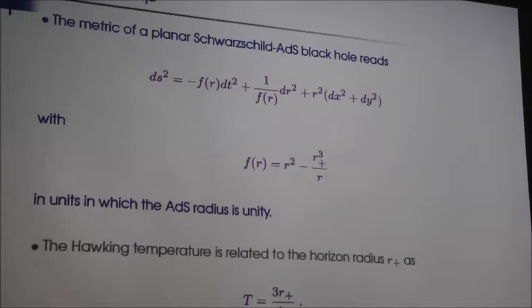So now I come to the basic setup of doing this whole thing. The basic setup is the following. We shall work with the metric of a planar Schwarzschild AdS black hole, and the reason why we take a planar one is quite simple: we want to explain superconductivity along planes. The metric is given by this form, and the Hawking temperature can be easily computed from this metric by just taking a derivative of this and evaluating it at the horizon, and this is the Hawking temperature.